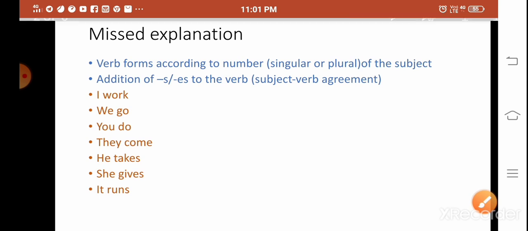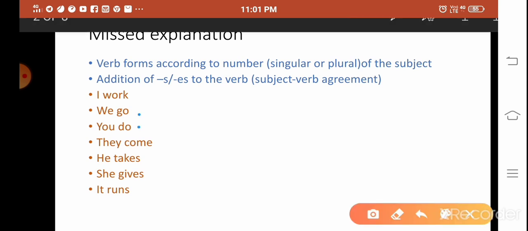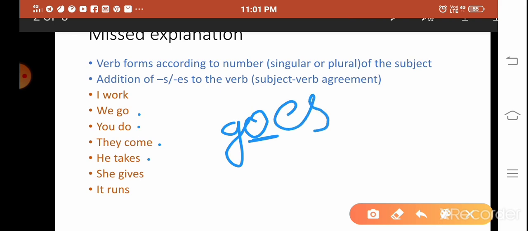So we go, you go, they go, he goes, she goes. So when you see o at the end of a word, you have to add es. She goes, she does, he does, it does.